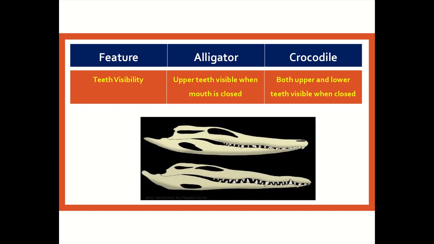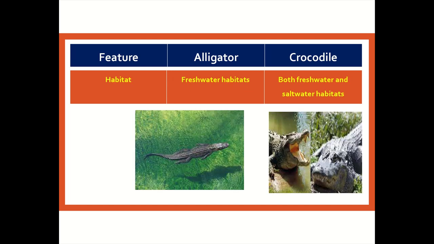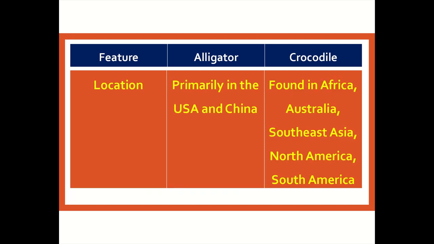Alligator teeth visibility: upper teeth visible when mouth is closed, and for crocodile, both upper and lower teeth visible when closed. Alligator habitat: freshwater habitats, and for crocodile, both freshwater and saltwater habitats. Alligator location: primarily in the USA and China, and crocodiles are found in Africa, Australia, Southeast Asia, North America, South America.